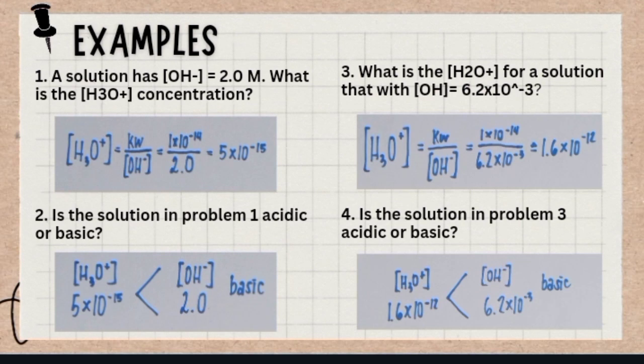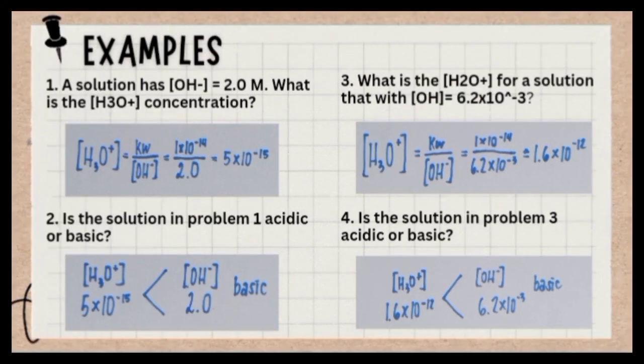Problem number 1, we are given the OH- concentration and it asks us to calculate the H3O+ concentration, and we are going to use this relationship: Kw equals H3O+ times OH-, and this is always equal to 1 times 10 to the minus 14. So for the first problem, if we know OH- and we're trying to calculate H3O+, we can do some manipulation of the Kw equilibrium expression. And H3O+ is going to be equal to Kw divided by OH-. Plug in our Kw, 1 times 10 to the minus 14. Plug in OH-, it's 2.0, and do the calculation. So 5 times 10 to the minus 15.